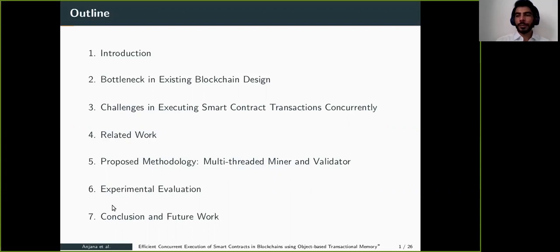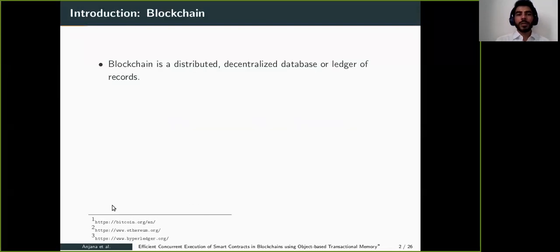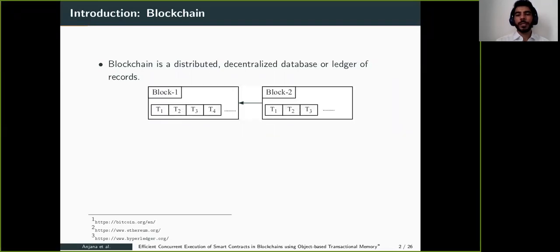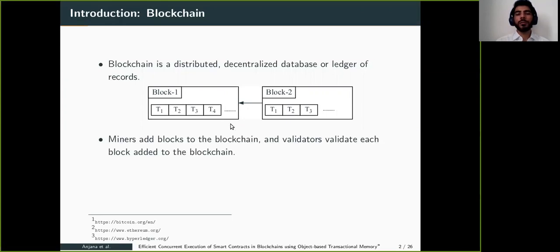So let's see how blockchain technology works. Blockchain is a distributed decentralized database or ledger of record that stores the information in the form of blocks, where each block consists of transactions and a pointer to the previous block. These blocks are added by the peers of the network, where miners add blocks to the blockchain and validators validate each block added to the blockchain. You will see an example in the next slide.